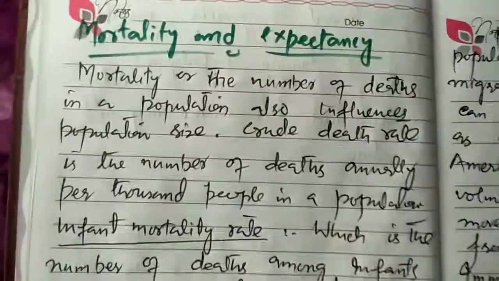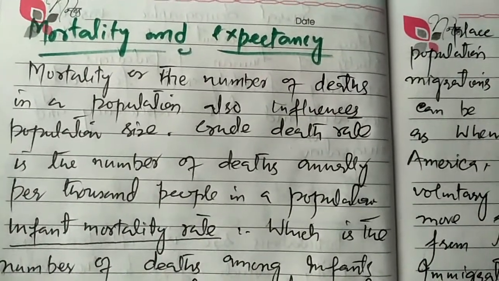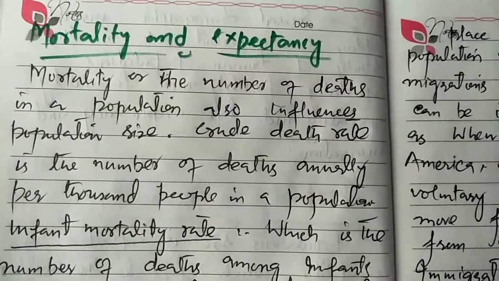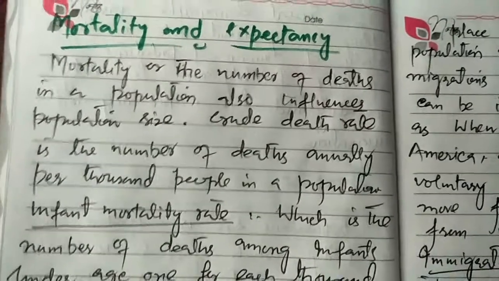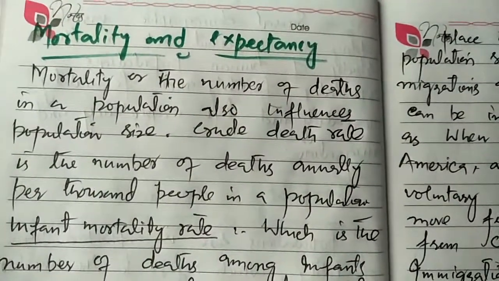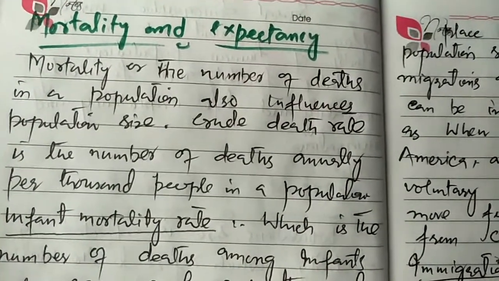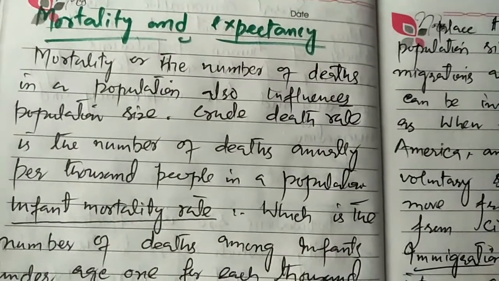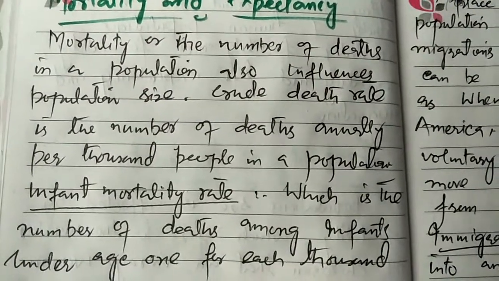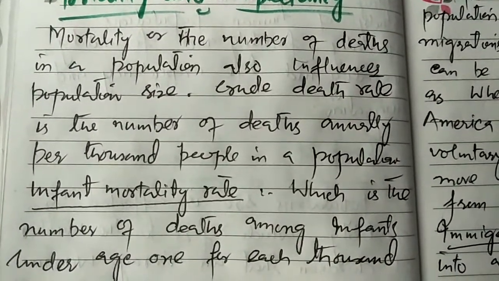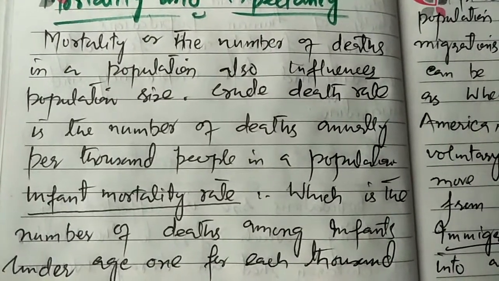Let's discuss variable number two, mortality and life expectancy. Mortality, or we shall say simply, the number of deaths in a population, also influences population size. We know that mortality counteracts fertility. It decreases the population. Crude death rate is the number of deaths annually per 1,000 people in a population. How many deaths occur for every 1,000 people in a year is known as crude death rate.